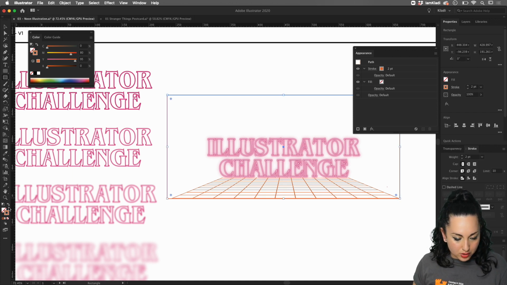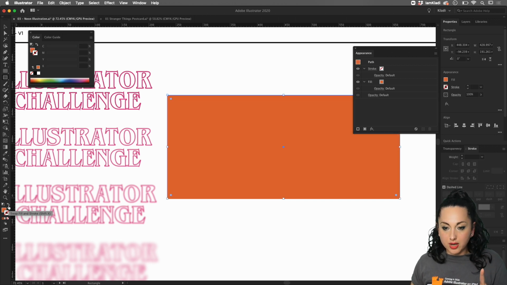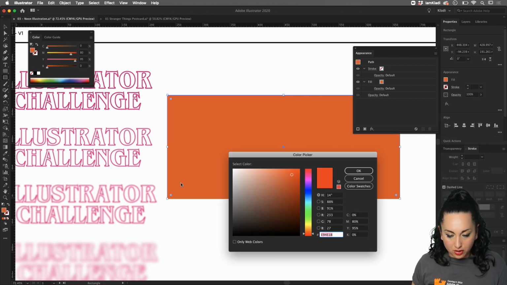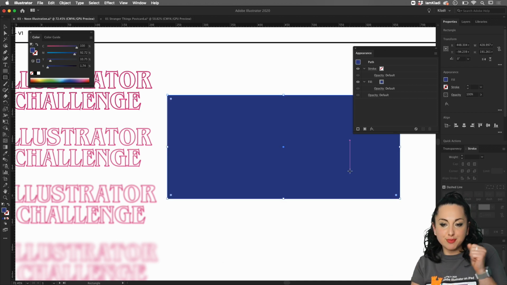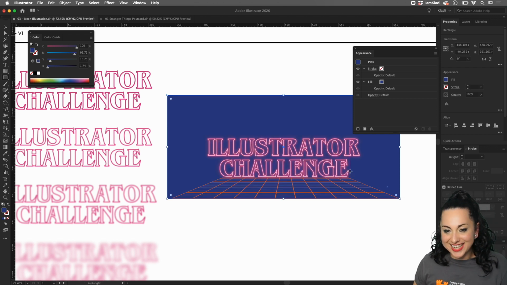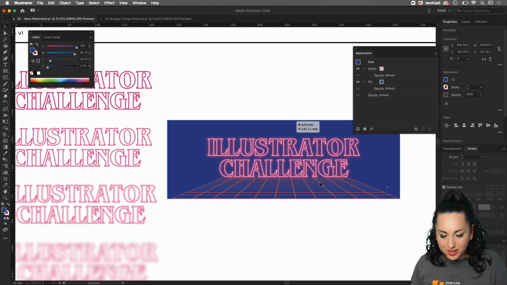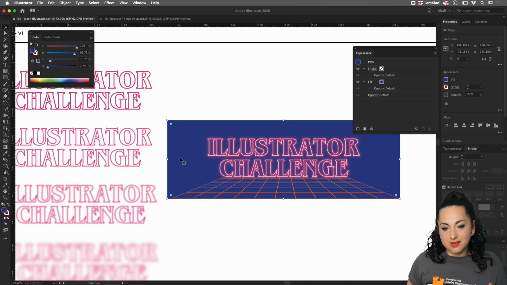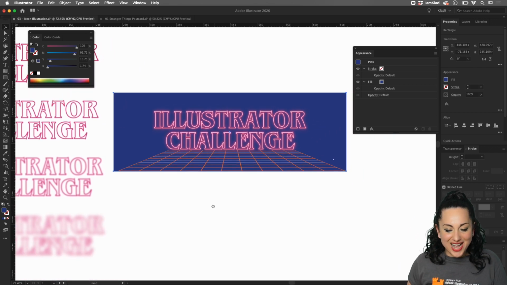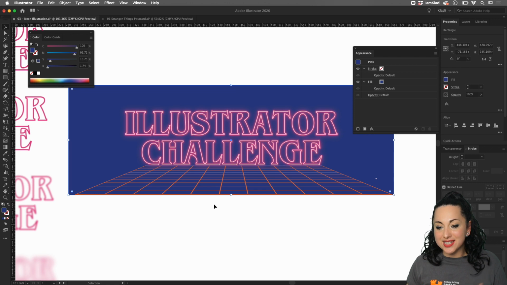And I'm gonna switch between stroke and fill using the Shift X shortcut, and I'm gonna assign a darker color, perhaps like a dark blue, just like so. And let's bring it to the back with Command Shift left curly bracket. And here we are. We actually created a pretty cool banner, and of course you can change your size, you can crop anywhere you want in order to create maybe a postcard or maybe an image for your website, or of course share it into Behance.